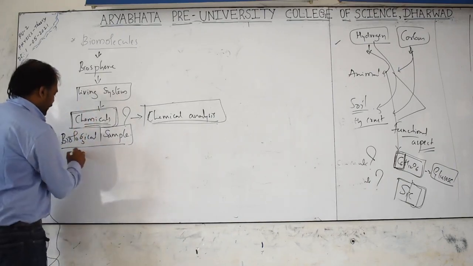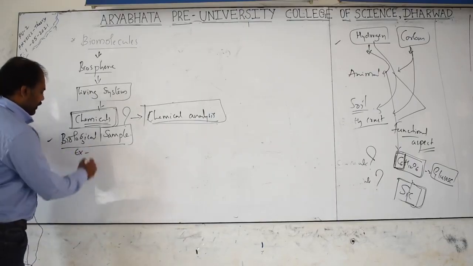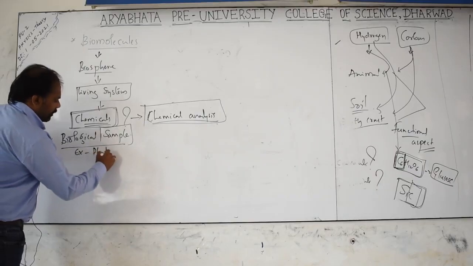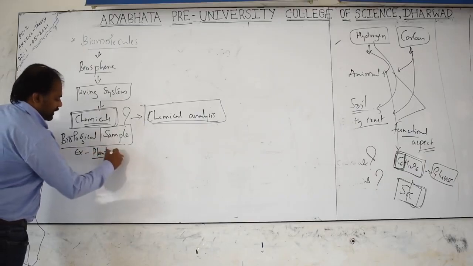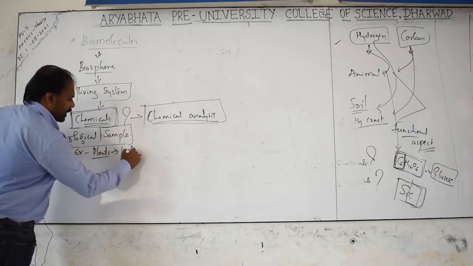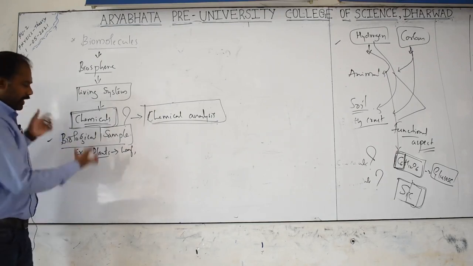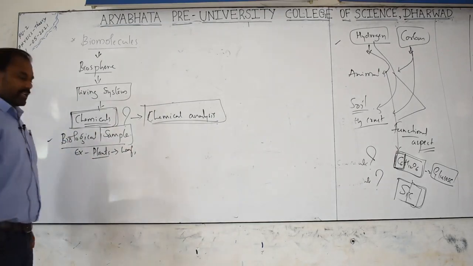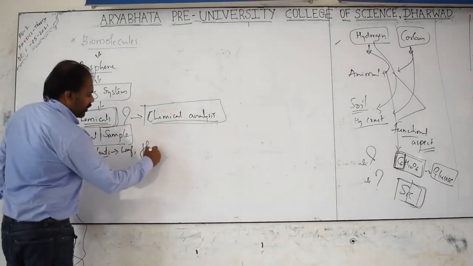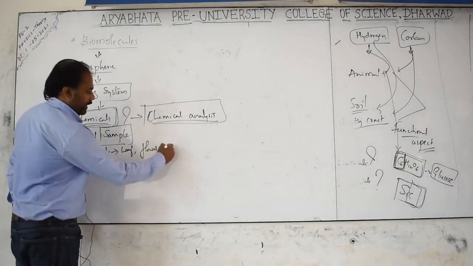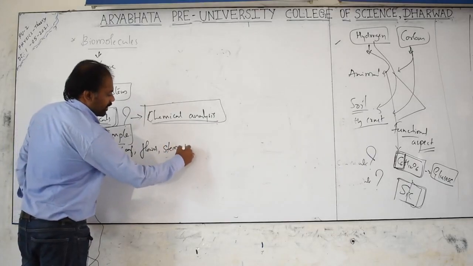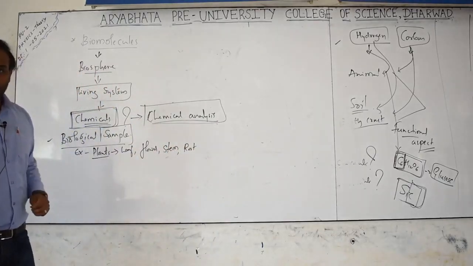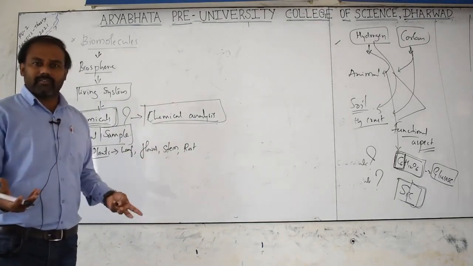Here I can write some examples from plant source. First, the sample collected from plants, such as leaf. Definitely a leaf is considered a living system, so it comes under biological sample. You can take flower, stem, root, bud, or any other part of the plant.